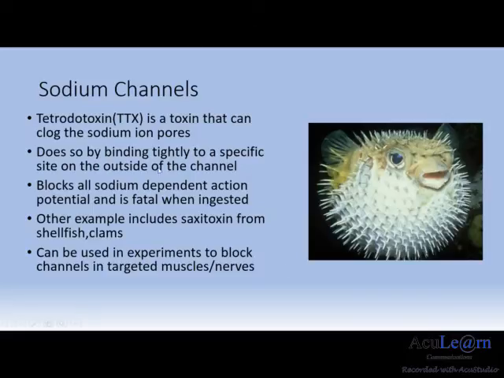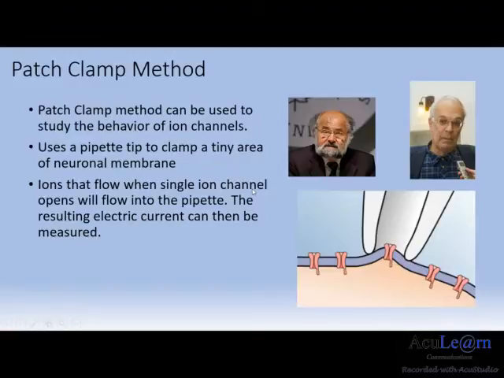The patch clamp method is a laboratory technique that can be used to study the behavior of a single or a multitude of ion channels. This technique was developed by the German neuroscientists Erwin Neher and Bert Sakmann during the 1970s. They were awarded the Nobel Prize in 1991 for this discovery.